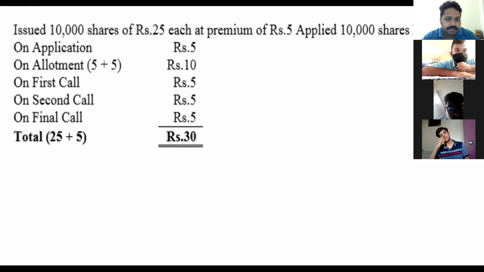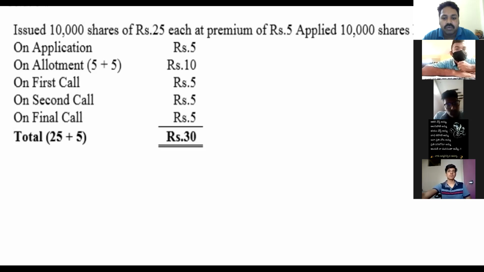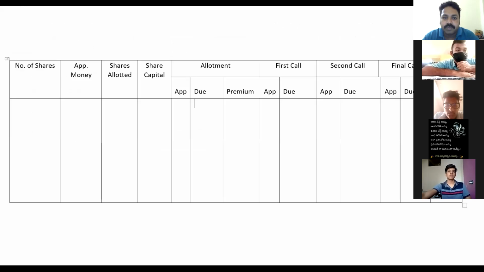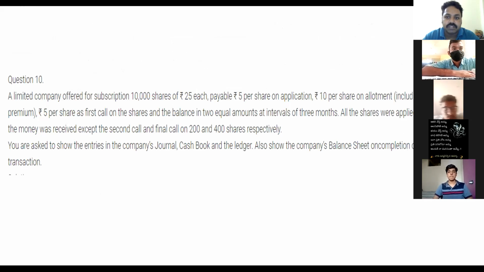So if he has given equally, distribute equally. In some problems they will be giving second and final call 10 rupees together. In that case, no need of preparing another column for second and final call. See here, I have prepared this column. It's number of shares, application money, shares allotted, share capital, allotment. Premium is also there, no? So that's why excess application money due and premium. I have added one more column in the allotment, that is premium. The reason why I have done another column is, in the allotment, premium is there. How do you know that premium is there in the problem? See the question. See the question.